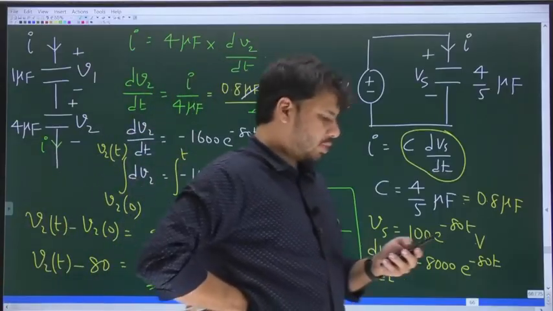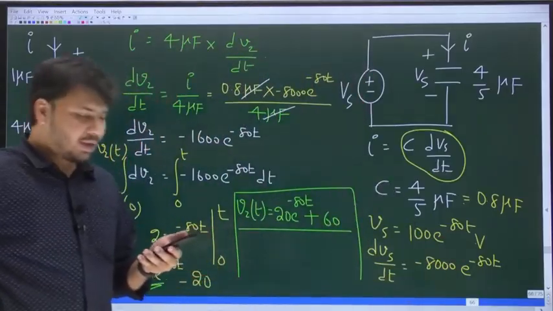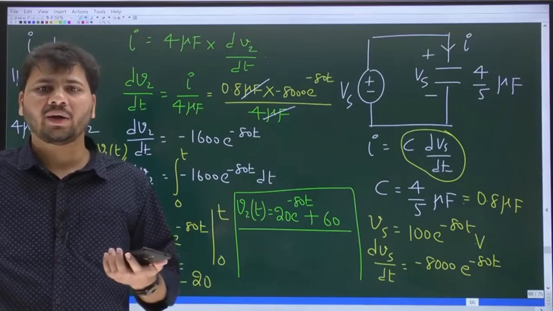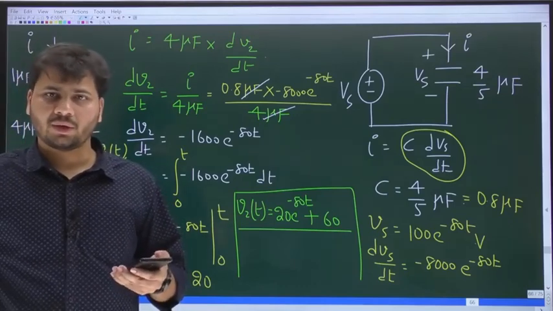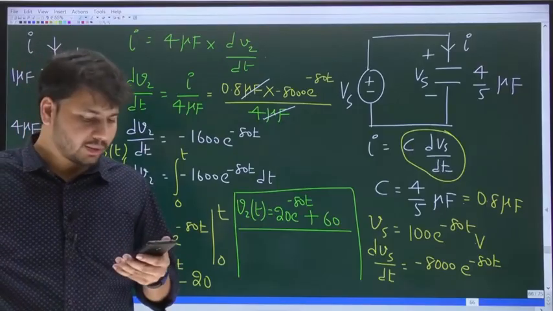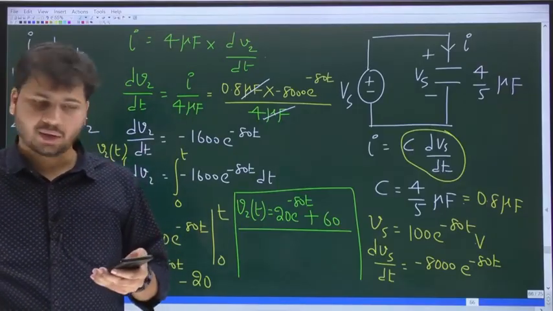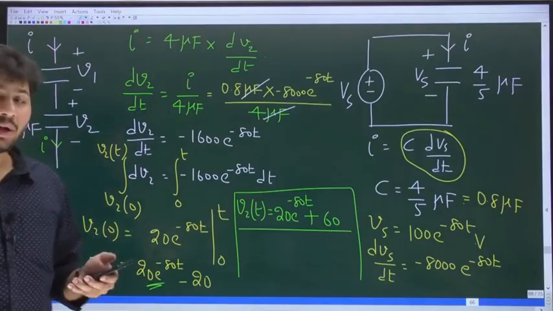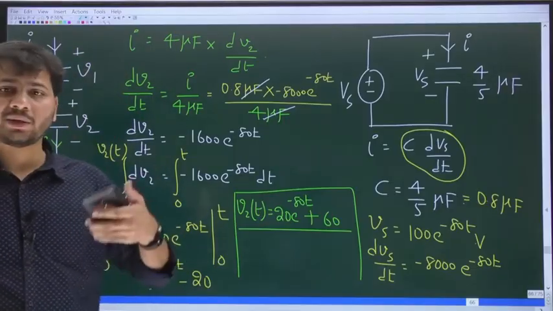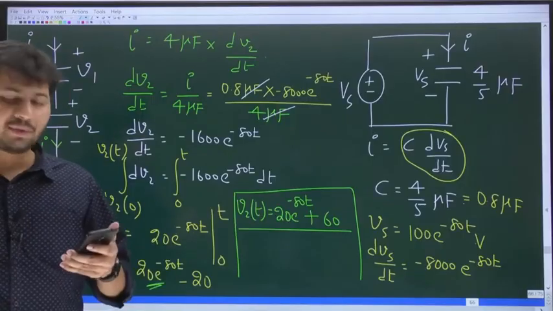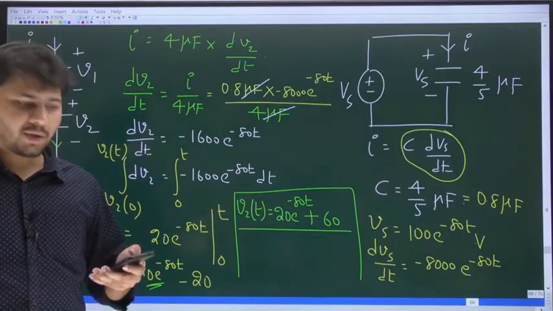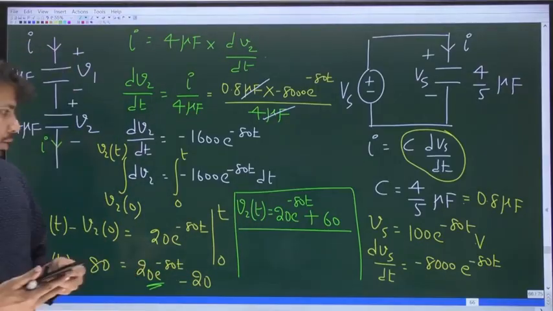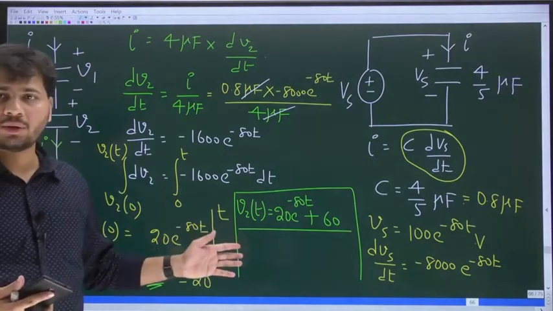Even to find equivalent capacitance, see, the equivalent capacitance of a series combination of capacitors does not depend on the initial voltage across the cap. Yes or no? Equivalent capacitance has nothing to do with the initial voltage across the cap. Is it clear? But if you are finding the voltage across any capacitor at some instant, then the initial voltages do matter, they do make a difference. But if you are finding only the equivalent capacitance, that does not make any difference. Anyway, this is the final expression for V2 of t.